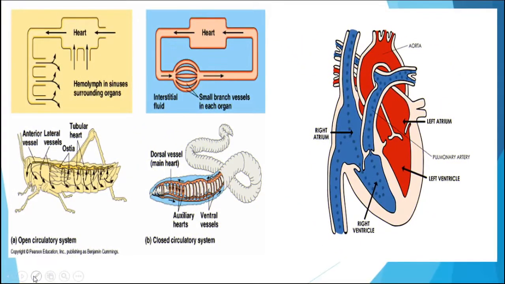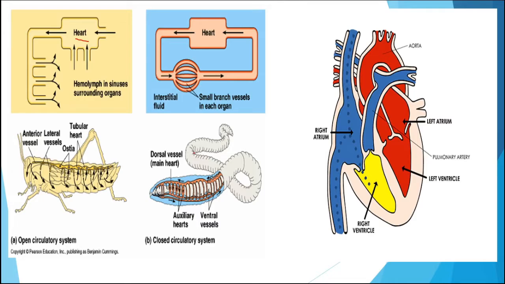The slide is showing the types of circulatory system, that is open circulatory system as well as closed circulatory system. In open circulatory system, the pumping organ, that is the heart, will send the blood into these vessels, and through these vessels the hemolymph or the blood will come into the body cavity around the organs. So it will not move in a closed system, whereas in closed circulatory system the blood will move from the heart to the blood vessels and it will not come into the body cavity, it will move in a closed system only. That is why it is known as closed circulatory system.